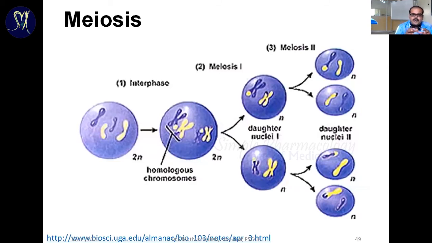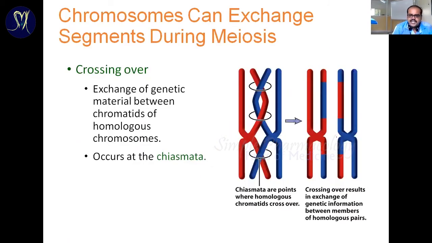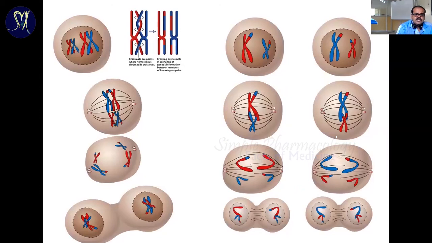This meiosis process happens only in sex cells, sperm cells and ova, because it produces genetic variations. What happens exactly during this process? The first process is the same as in mitosis. The 23 pairs of chromosomes are multiplied, so the 46 chromosomes are doubled. That's the first step.